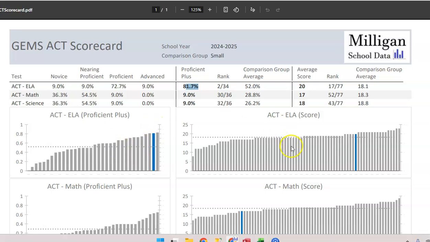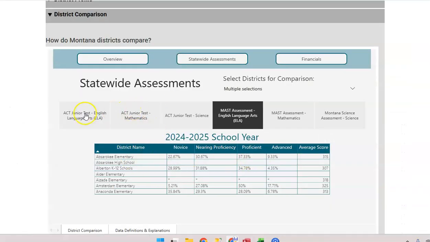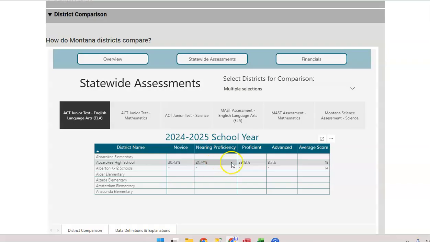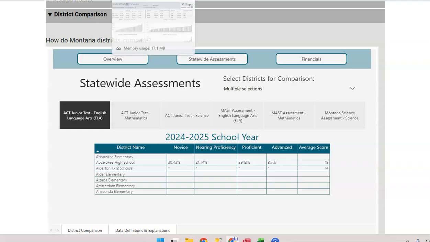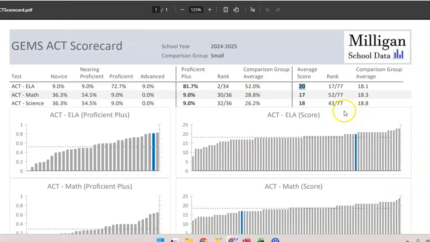Very similar, over to the right is the score. For ACT ELA, the average score for this school was 20, and if we go back to here, you can see that for the ELA right here, they show you your breakdown and then your average score. So every school gets an average score that is a whole number, and this school had 20, and that puts them 17th out of 77 schools. Again, if you count down here, this is the 17th bar. So they are 17th out of all 77 schools that had data.